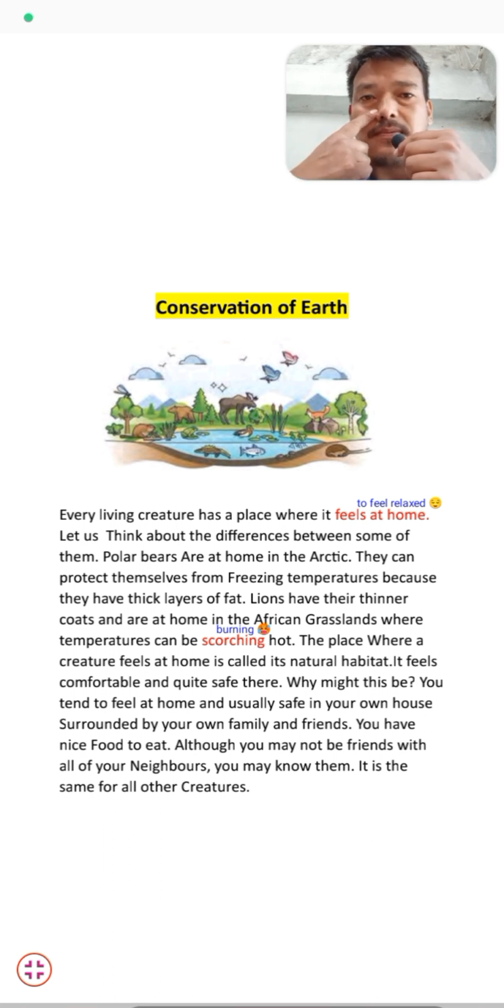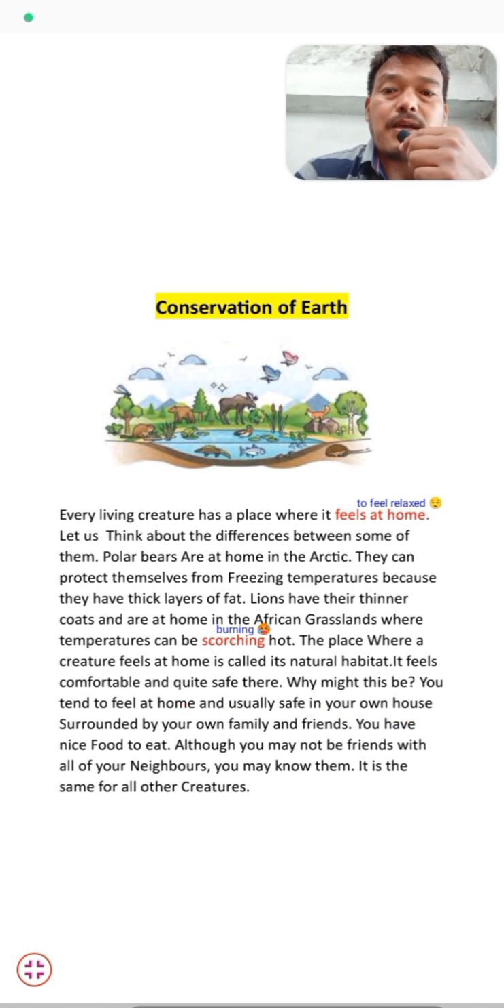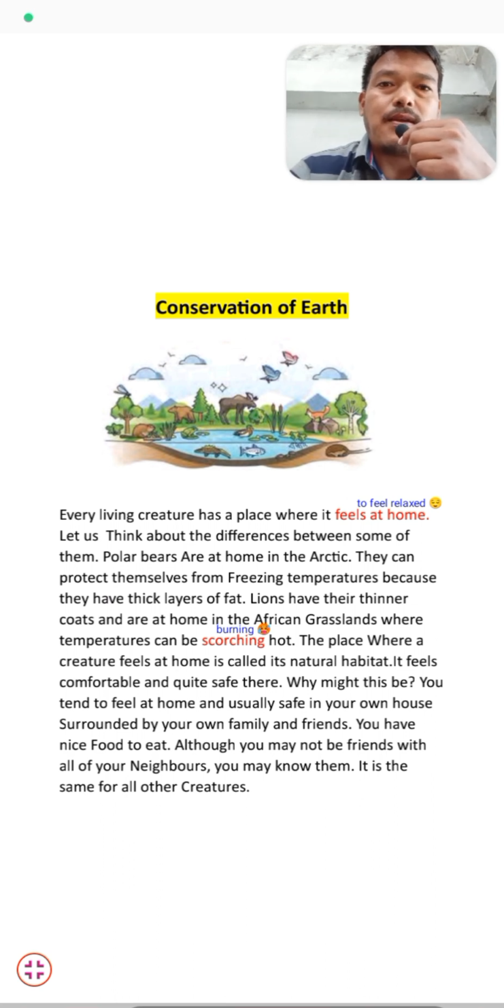We always feel very safe at our home, because we are surrounded by our family members and friends. You have nice food to eat. Yes, of course, we often have very nice food to eat at our own habitat. Although you may not be friends with all of your neighbors, you may know them. It's the same for all other creatures.